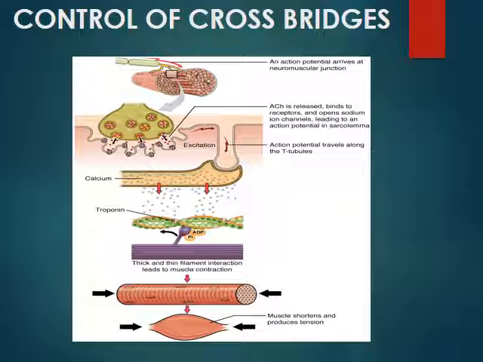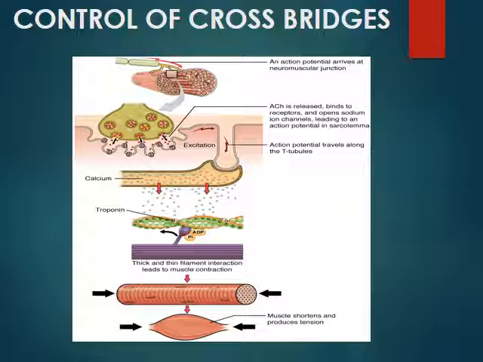Nerve impulses travel down an axon and its branches until they reach the axon bulbs. Then the synaptic vesicles merge with the presynaptic membrane and acetylcholine is released into the synaptic cleft. The acetylcholine diffuses to and binds with the receptor sites on the sarcolemma. You can see the receptor sites here, these small portions, and this is the acetylcholine which has been released, binding to these receptors present in the sarcolemma.